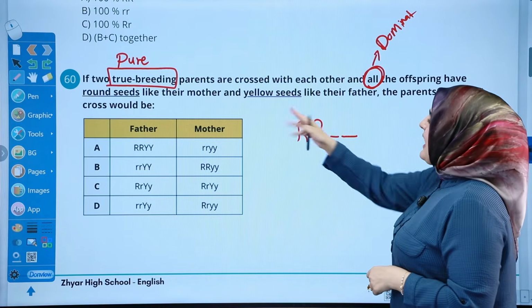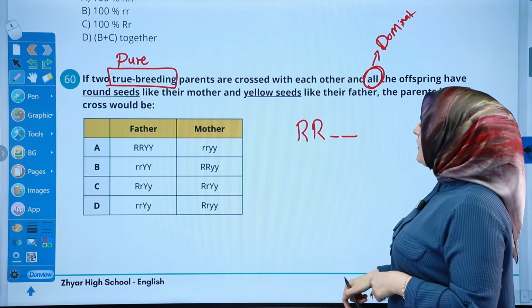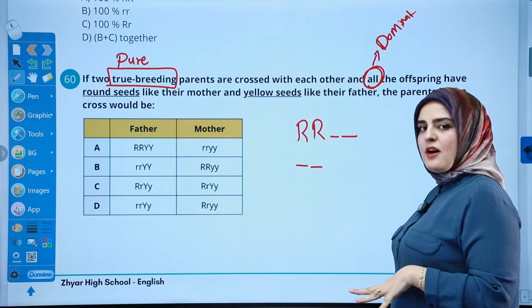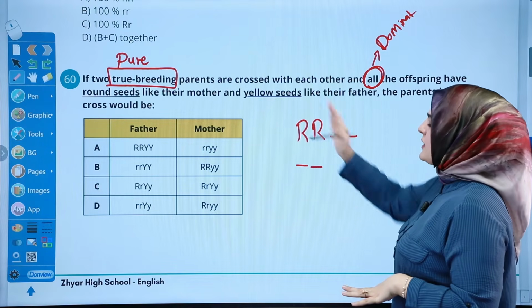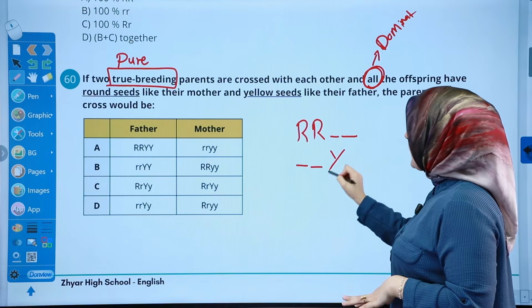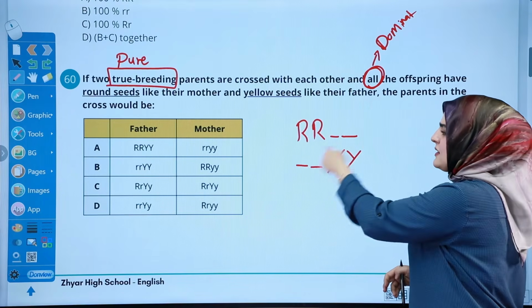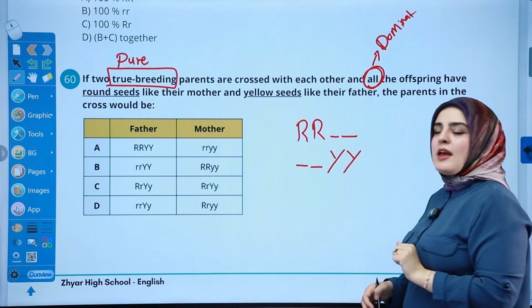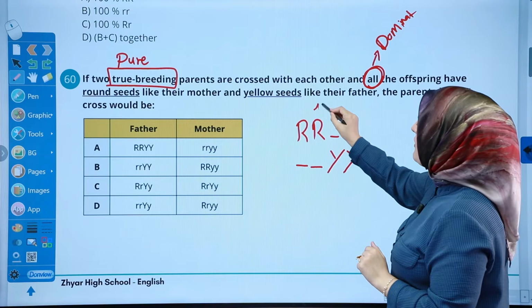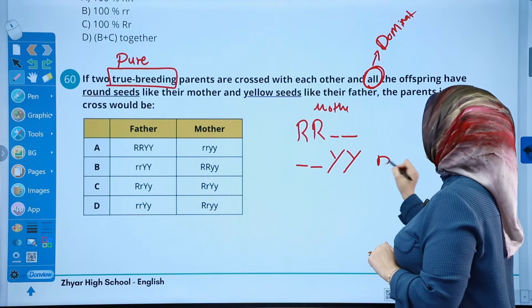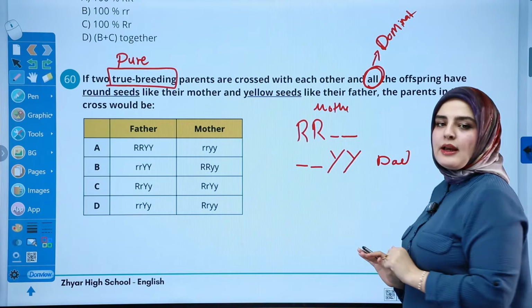Good. And yellow seeds like their father. Okay. We did not talk about the texture of the seed from the father's side, but all of them got yellow seed because of the father. So Y capital, Y capital. It doesn't matter what is here and what is here complementing, as long as the mother has R capital, and the dad has Y capital, Y capital.